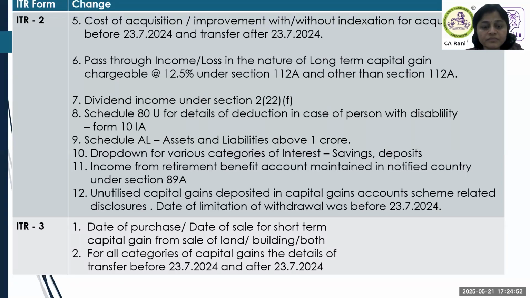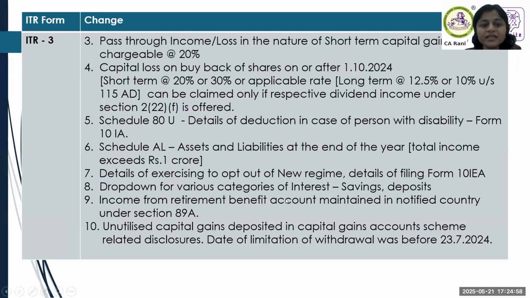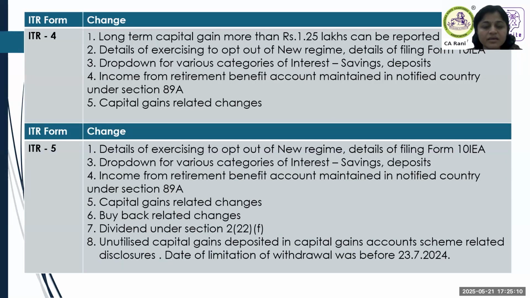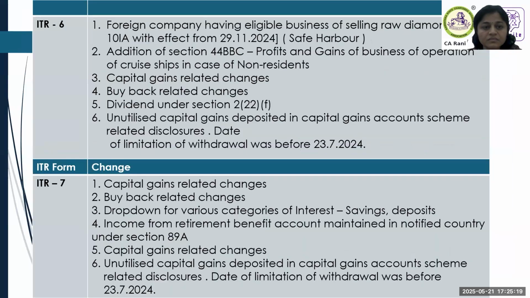ITR 3, again, capital gain related disclosures. So going forward, in ITR 3, most of the things are the same as the previous ITR 2. Assets and liabilities disclosure, retirement benefit, savings interest, then capital gains related changes. ITR 5, buyback related changes. In ITR 6, again, that 44BBC.